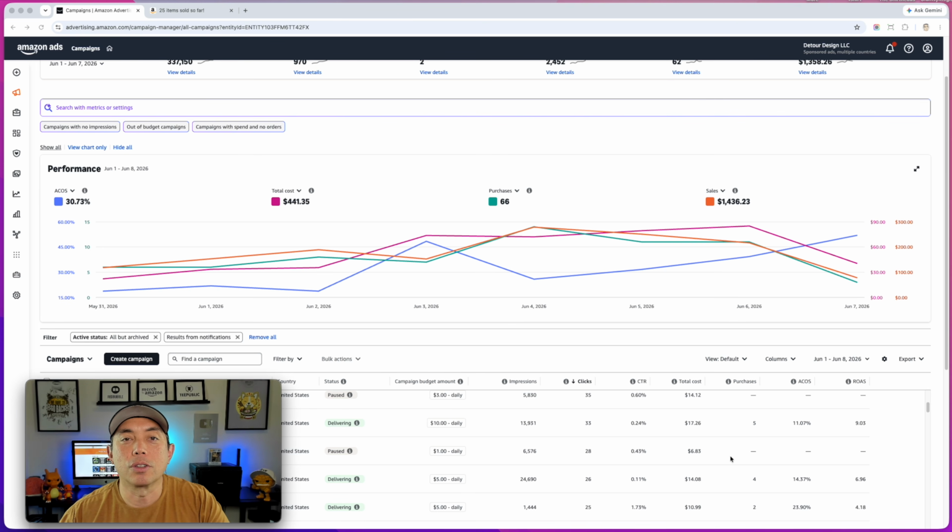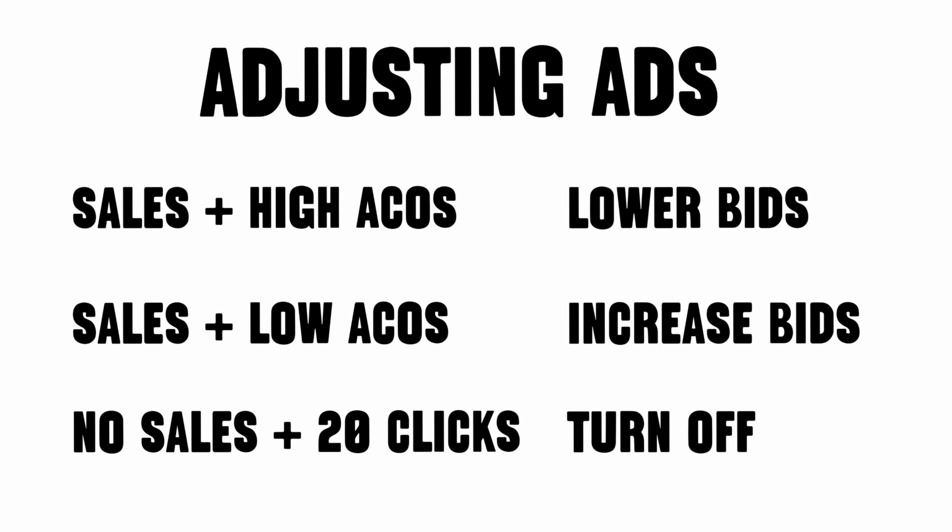So basically, those are the three things you want to look for. Does it have sales and a high ACOS? Then lower your bids. Does it have sales and a low ACOS? Then increase your bids and possibly your spend. And does it not have any sales at all? Then look at the clicks. If it doesn't have 20 clicks, then leave it on until it does.